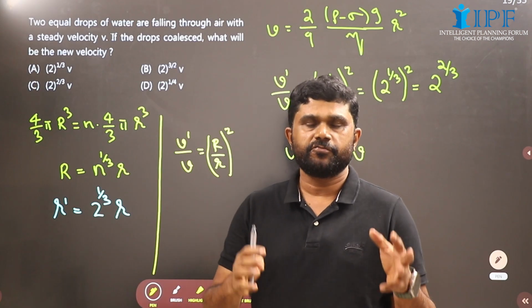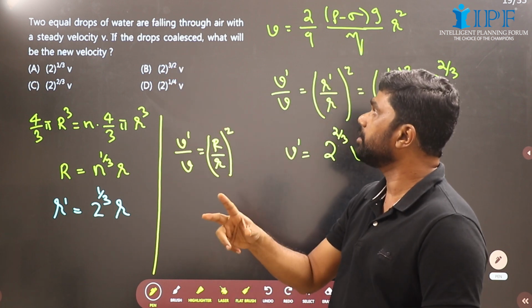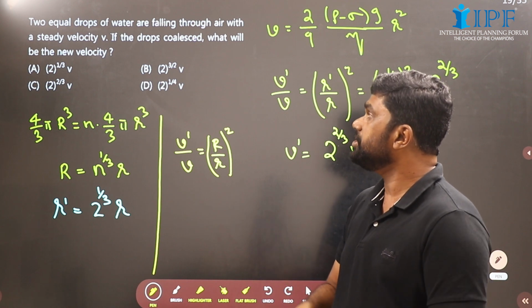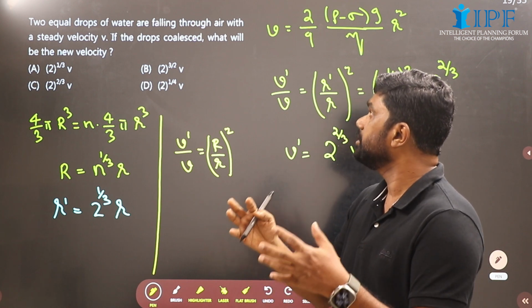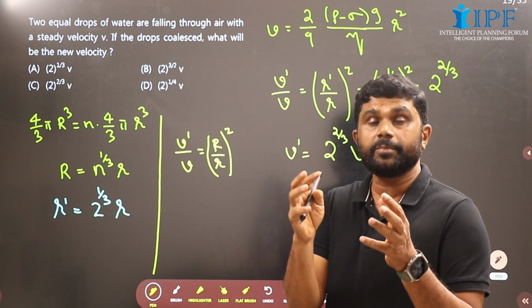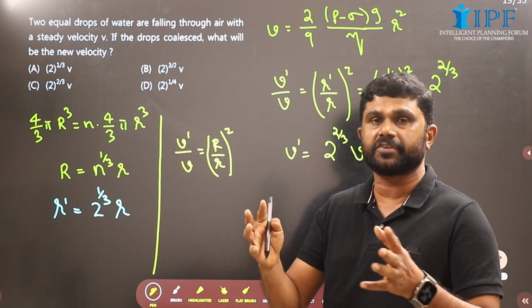Now children, we have a typical question. Two equal drops of water are falling through air with a steady velocity v. If these drops are coalesced, what will be the new velocity? Usually there will be 8 droplets or 27 droplets or 64 droplets, like that, a perfect cube.